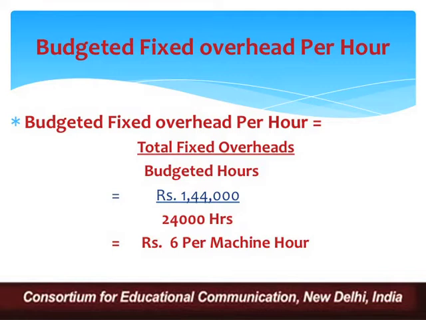So wherever in the numerical problem we need the budgeted fixed overhead per hour rate, the same rate, rupees 6 per machine hour, is going to be applied. These are the basic computations. Whenever we are going to calculate the fixed overhead variances, these are the basic computations we should always calculate beforehand, so that when we proceed to calculate different types of variances, this information is handy with us, right?